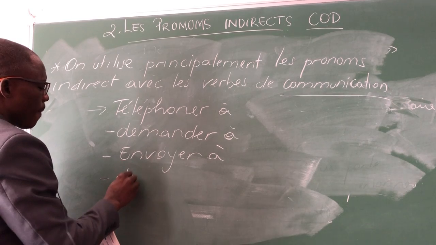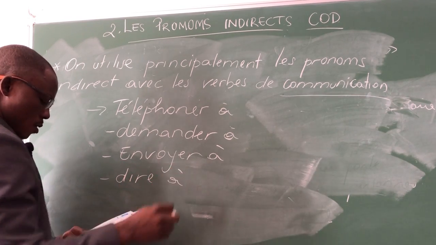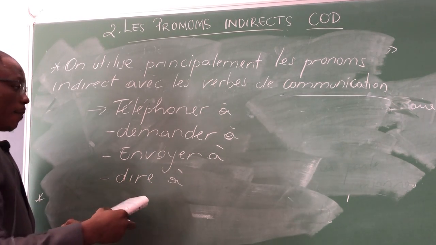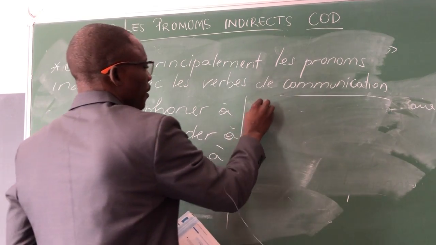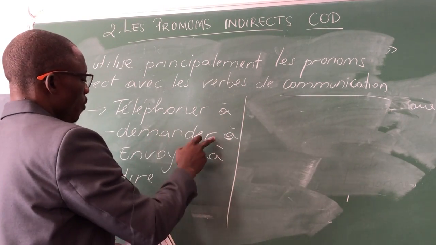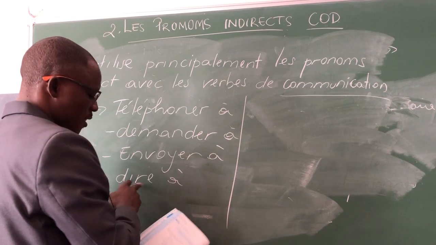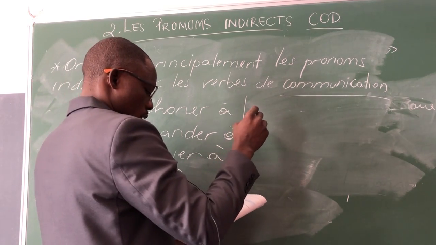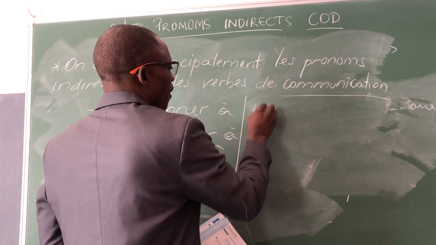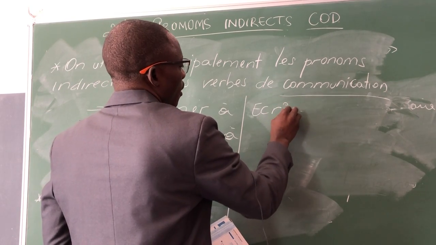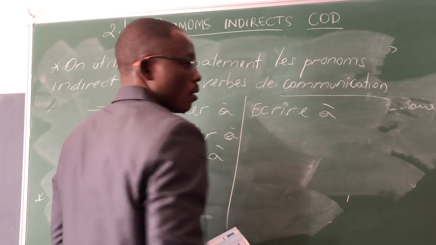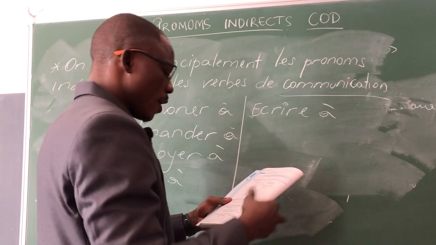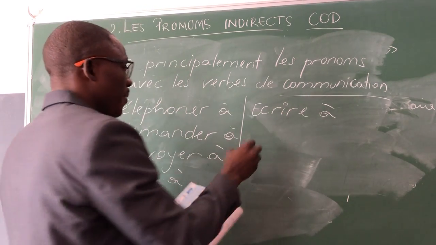Dire à. Okay? Emprunter à. Téléphoner, demander, envoyer, dire, then écrire à. We can write only to someone. Écrire, to write.